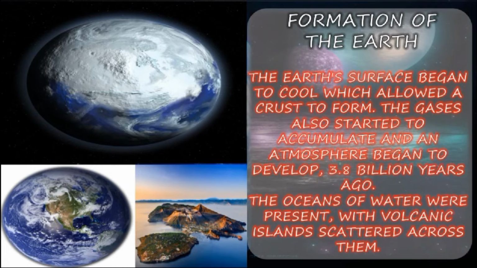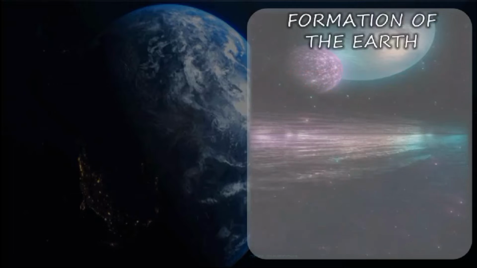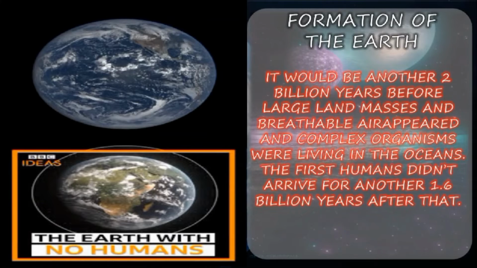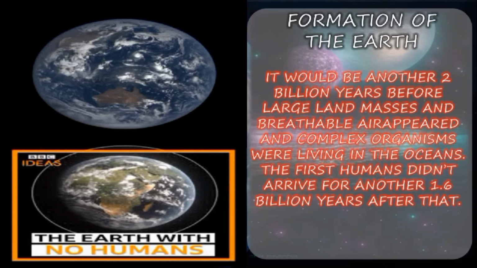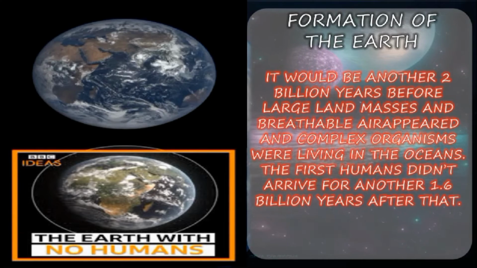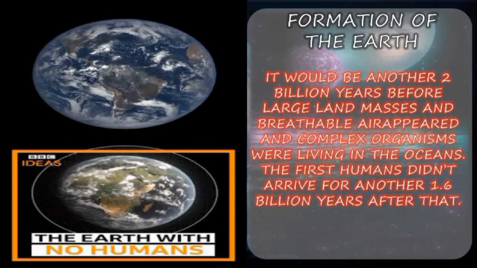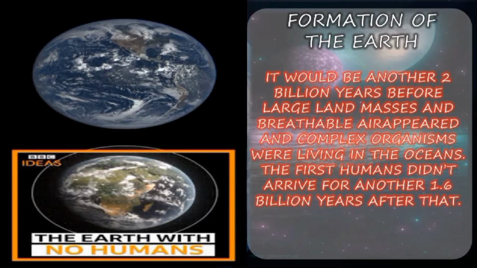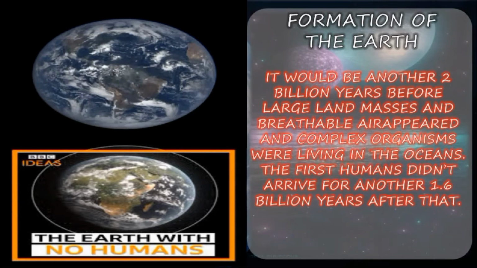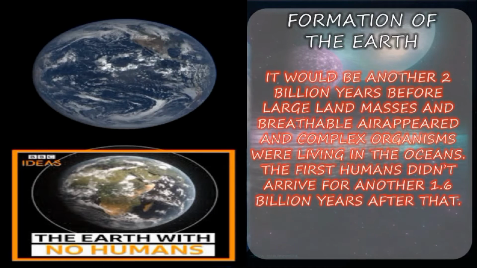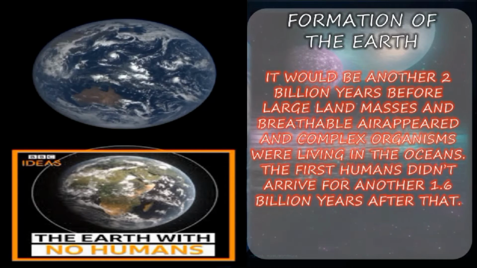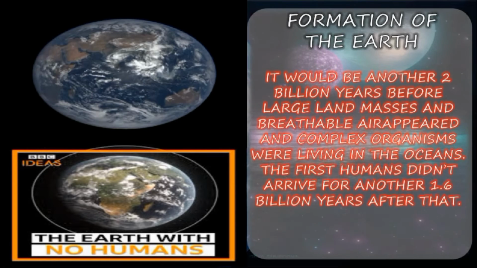The oceans of water were present with volcanic islands scattered across them. It would be another 2 billion years before large land masses and breathable air appeared and complex organisms were living in the oceans. The first humans did not arrive until another 1.6 billion years after that.